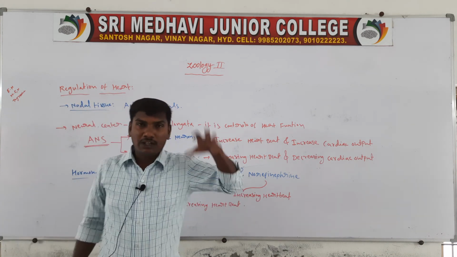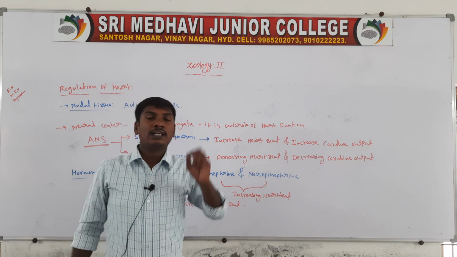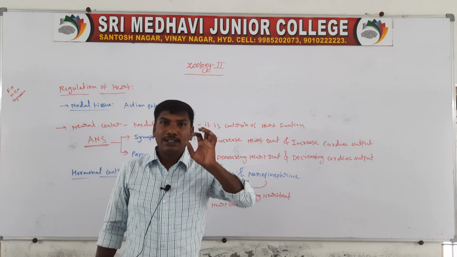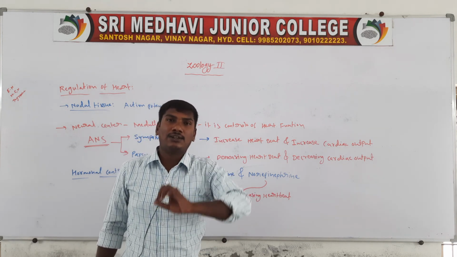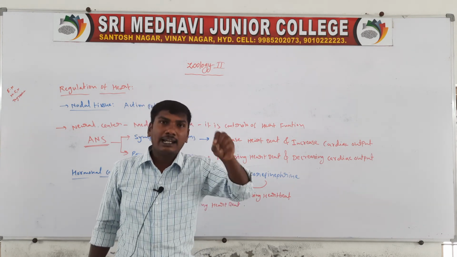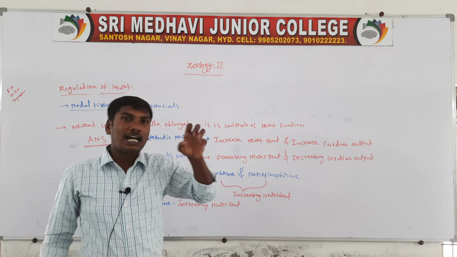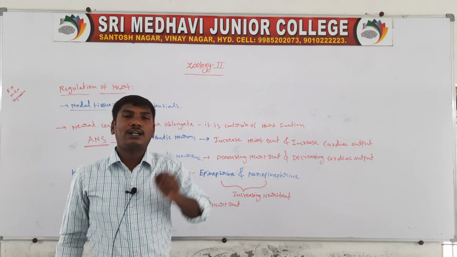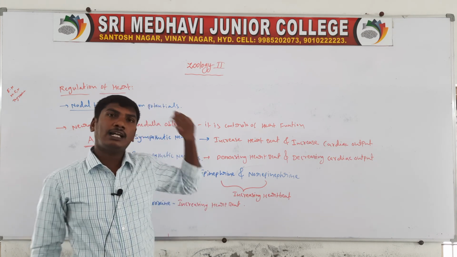Once revised. The human heart contains special tissues called the nodal tissue, the SAN, sinoatrial node. These nodal tissues generate the action potentials, which regulate the normal heartbeat. The contraction and relaxation is controlled by the nodal tissue.